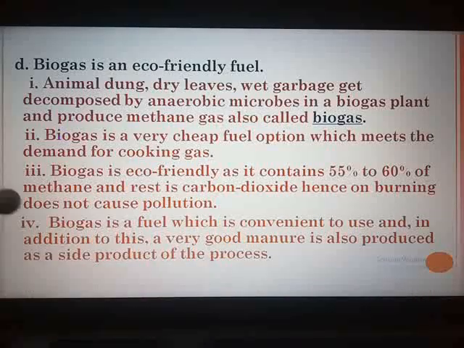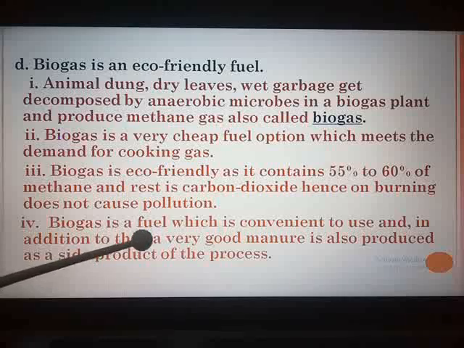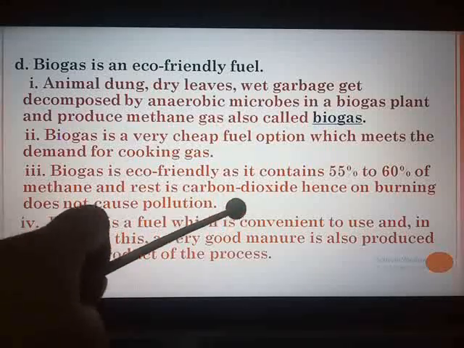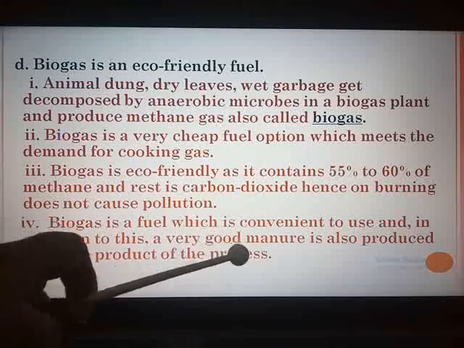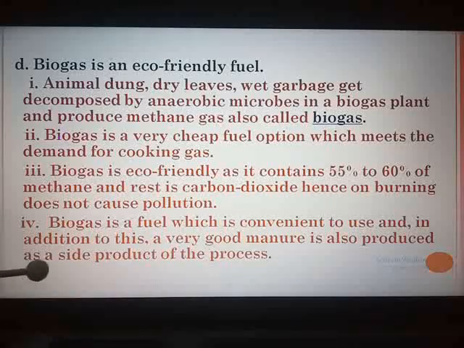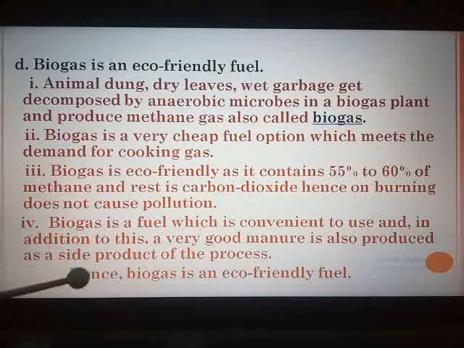Next, biogas is a fuel which is convenient to use. This you have to mark directly in the textbook. In addition to this, a very good manure is also produced as a side product of the process, and hence biogas is an eco-friendly fuel.